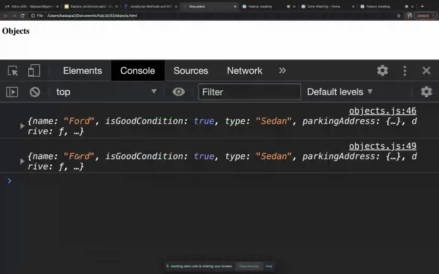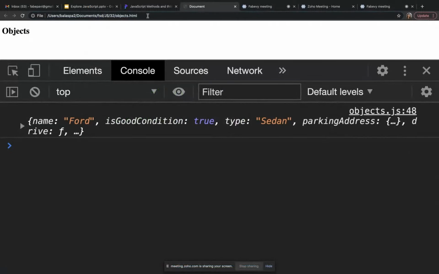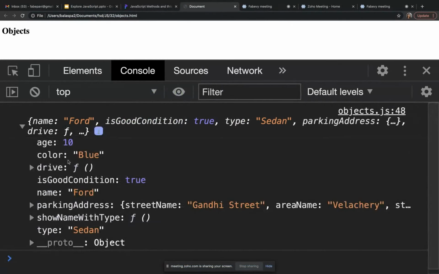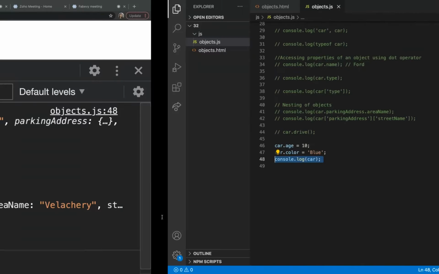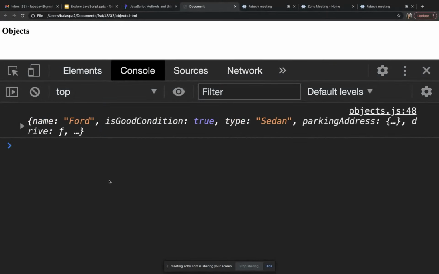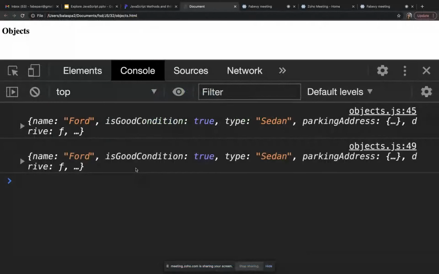Actually, this is a reference. Okay, don't get confused. This line, car does not have an age and a color property, but after I added this line, these two properties got added to the car. In the console, you might have seen in the previous example, if you copy this thing here, you'll also get it. That is one problem in console.